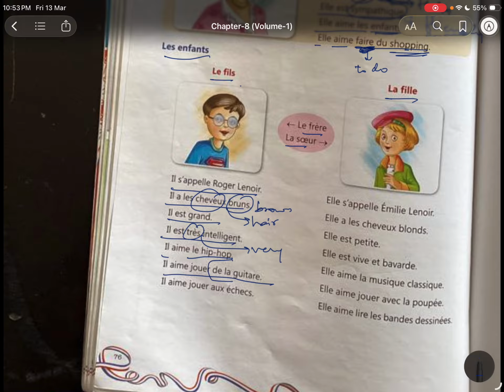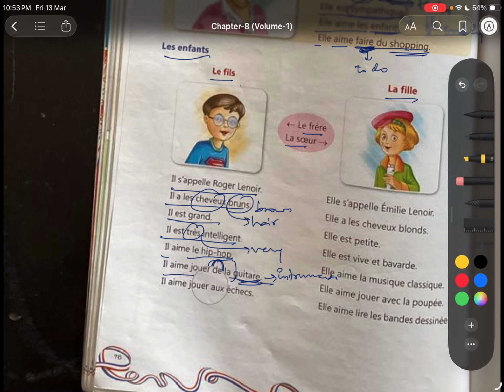Now see, can you see preposition de? Why? Because guitar is the instrument. And there is a verb jouer. Jouer verb is there. See, jouer verb. And the preposition de. Why de? Because it's an instrument. Guitar is the instrument. Il aime jouer de la guitare.